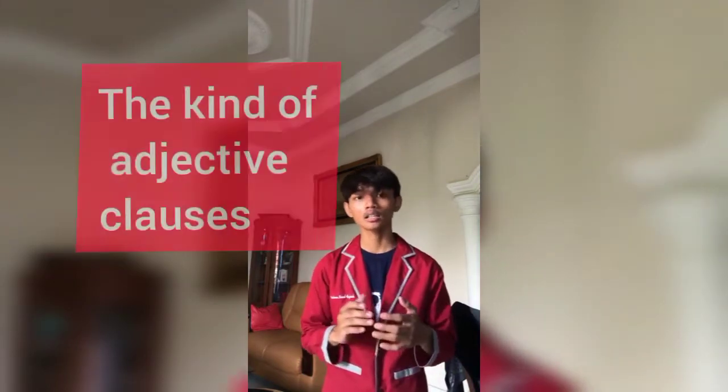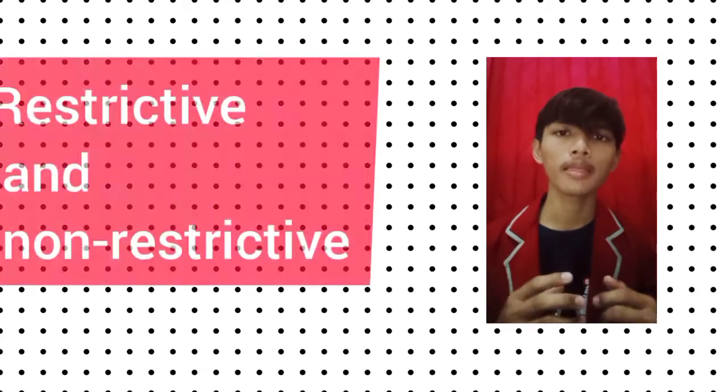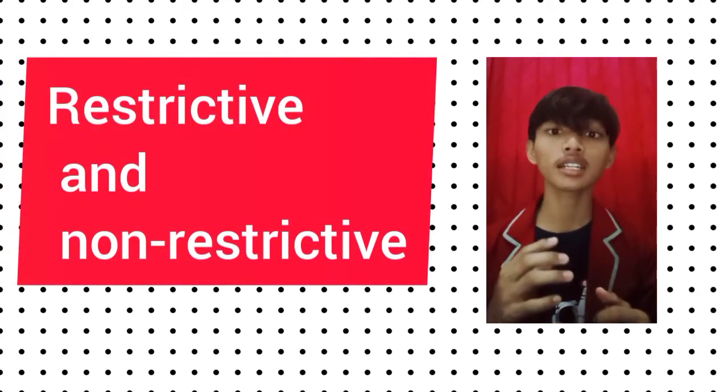Well, I will explain the types and function of the adjective clause. There are two types of adjective clause, namely restrictive and non-restrictive. First, restrictive is an independent and dependent sentence that is bound. A restrictive clause serves to identify the noun described in a sentence. And a restrictive clause in a sentence usually uses that to clarify or combine the nouns.